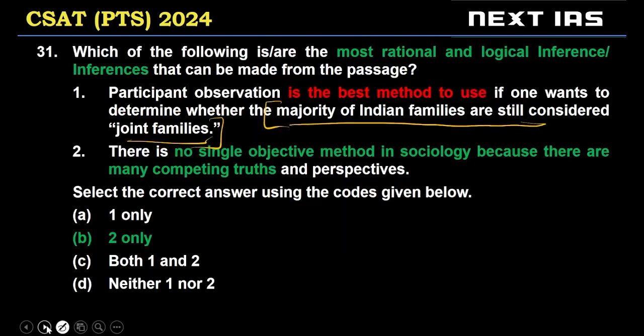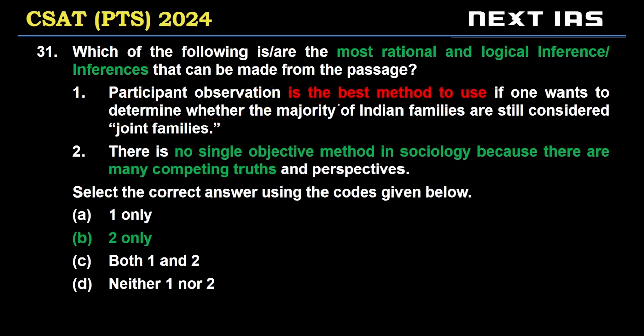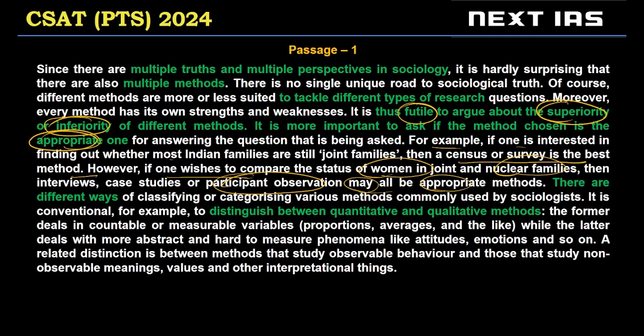So for the majority of Indian families being joint families, participant observation is not suggested at all. तो बेस्ट मेथड तो है ही नहीं, not discussed in the passage. One is invalid. Two, there is no single objective method in sociology because there are many competing truths. This is a valid inference we notice here. The author has said there is no single unique road to sociological truth.